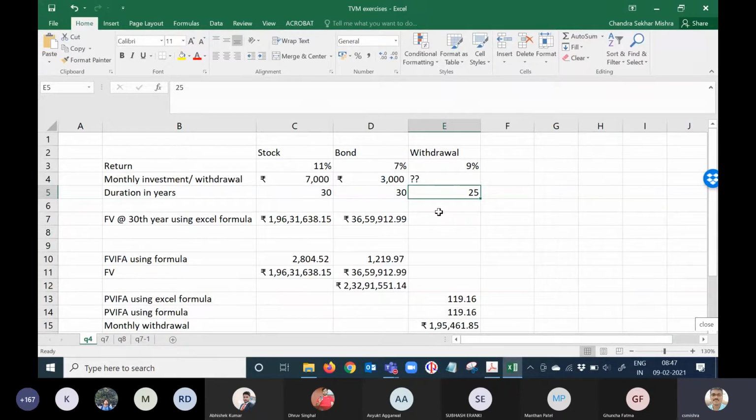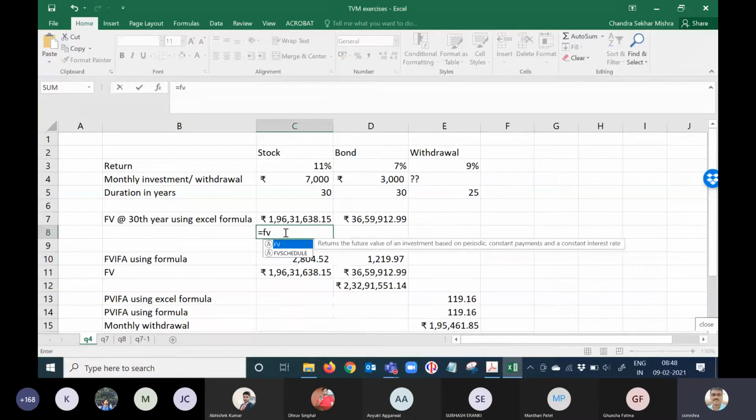Okay. So now what happens? Your 7,000 rupees, 30 years, that means 360 installments, correct? So if I have to use the Excel formula, I have done it already here, but for your clarification I'm doing it. I'll say equal to FV, future value. They give a bracket here. Rate is how much rate? Can you please tell me what is the rate? What is the rate of interest? 11%. No. The rate that you have to put is not 11%, something else.